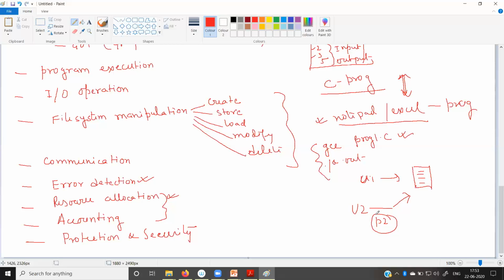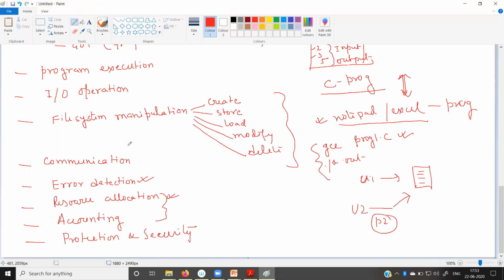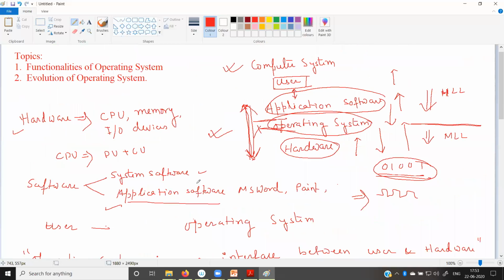So the operating system basically provides protection and security. So what are the different services? User interface, program execution, IO operation, file system manipulation, communication, error detection, resource allocation, accounting, protection and security are the different services of the operating system. Okay.